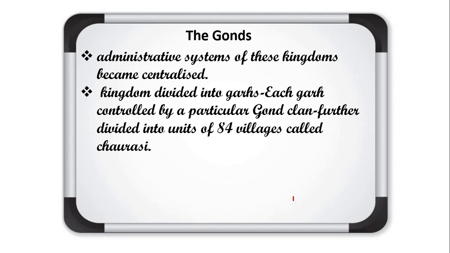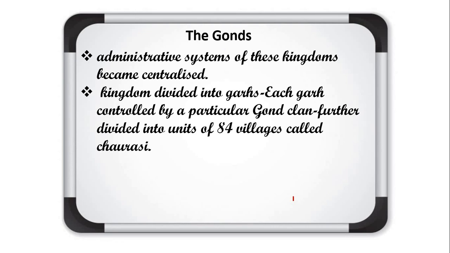Like in present day, our complete country is India, then India is divided into states, and states are divided into districts, villages, towns, cities, in this way. In the same way, at that time the complete kingdom was known as Garha Katanga, and this was further divided into smaller units.